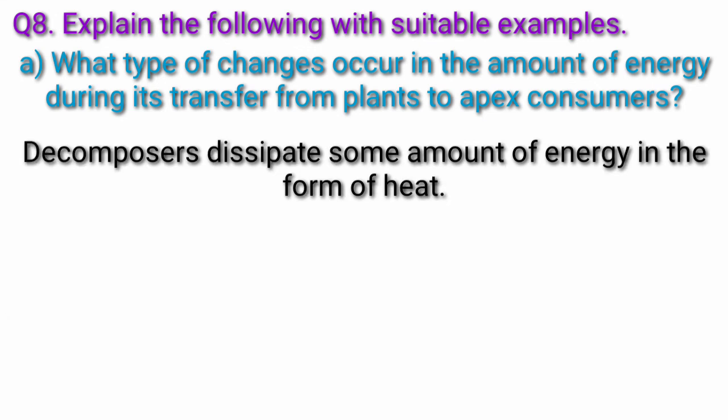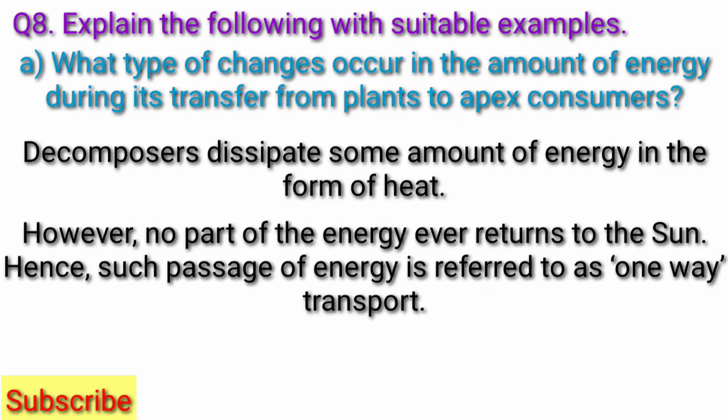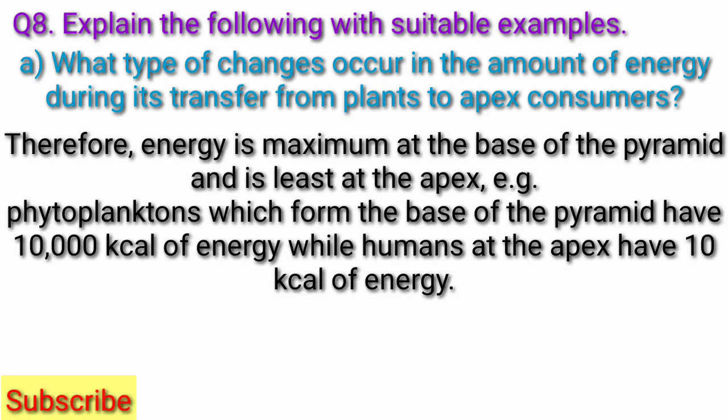Decomposers dissipate some amount of energy in the form of heat. However, no part of energy ever returns to the sun, hence, such passage of energy is referred to as one way transport. Therefore, energy is maximum at the base of the pyramid and is least at the apex. Example: phytoplanktons, which form the base of the pyramid, have 10,000 kilocalorie of energy, while humans at the apex have 10 kilocalorie of energy.